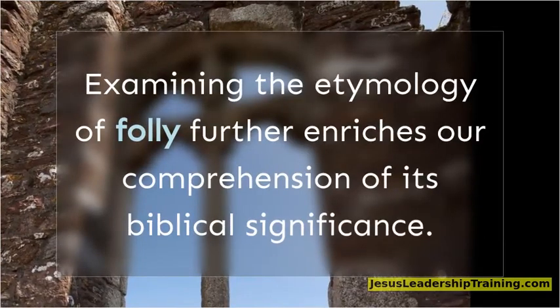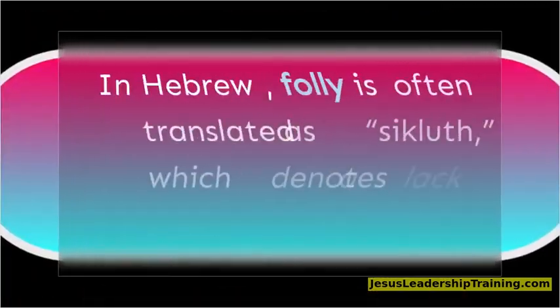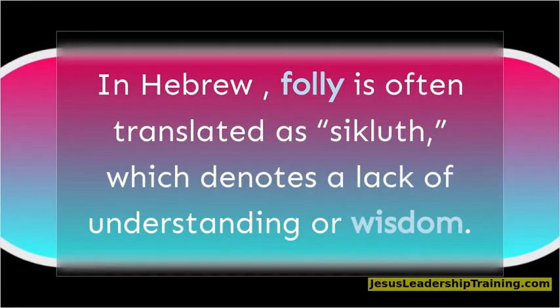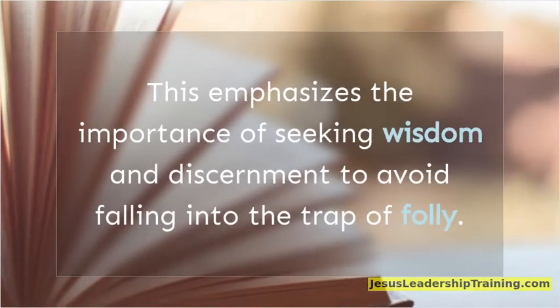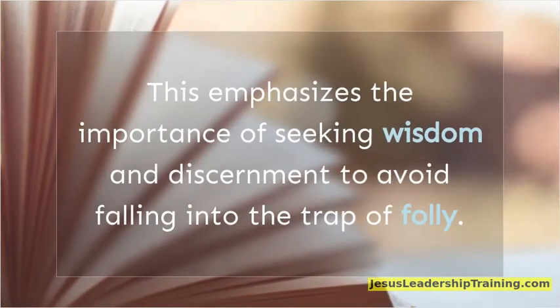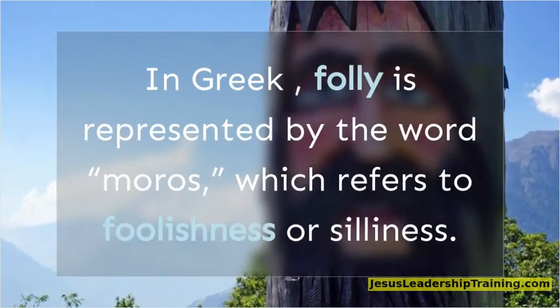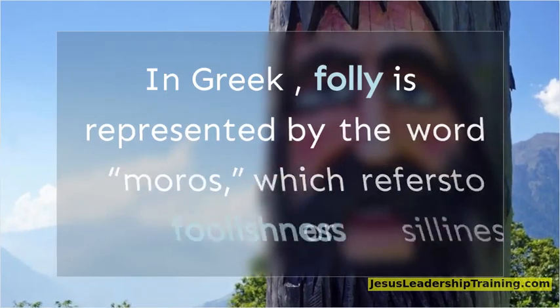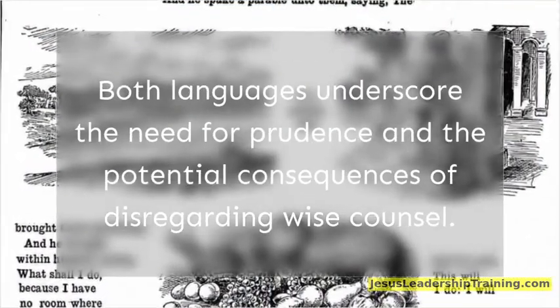Examining the etymology of folly further enriches our comprehension of its biblical significance. In Hebrew, folly is often translated as sikluth, which denotes a lack of understanding or wisdom. This emphasizes the importance of seeking wisdom and discernment to avoid falling into the trap of folly. In Greek, folly is represented by the word moro, which refers to foolishness or silliness. Both languages underscore the need for prudence and the potential consequences of disregarding wise counsel.